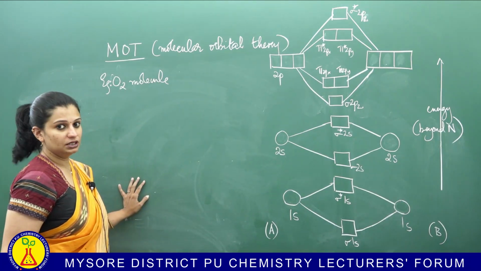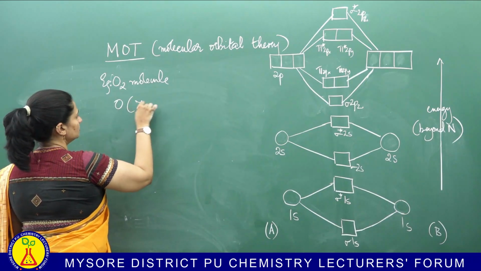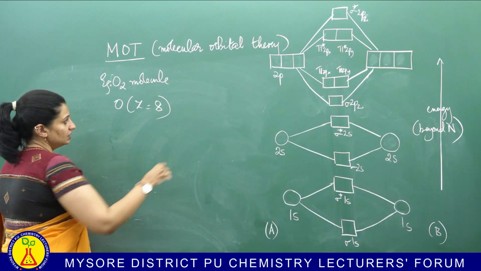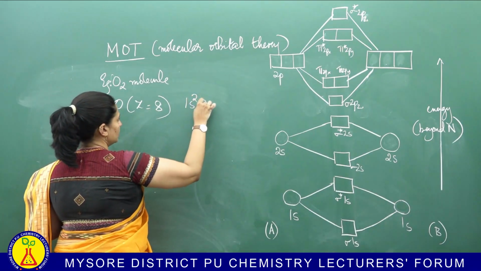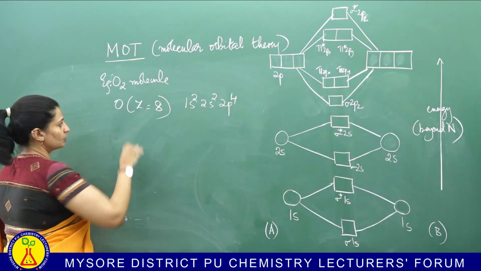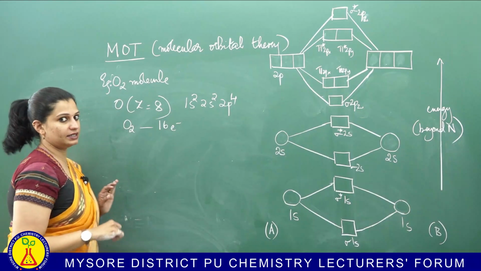This is the oxygen molecule. Now, in the oxygen molecule, your atom is having 8 electrons. Atomic number of oxygen is 8. The configuration will be 1s2, 2s2, 2p4. So, the oxygen molecule will have a total of 16 electrons.